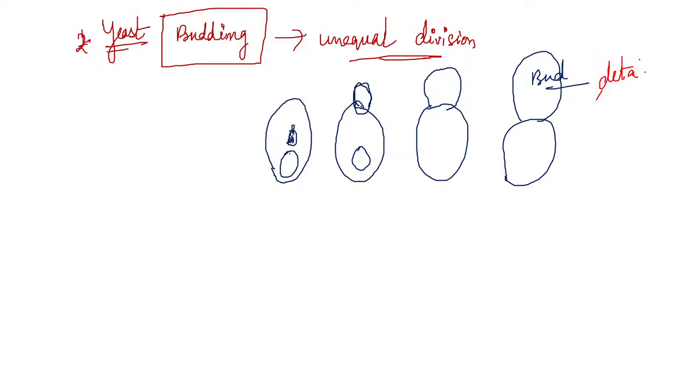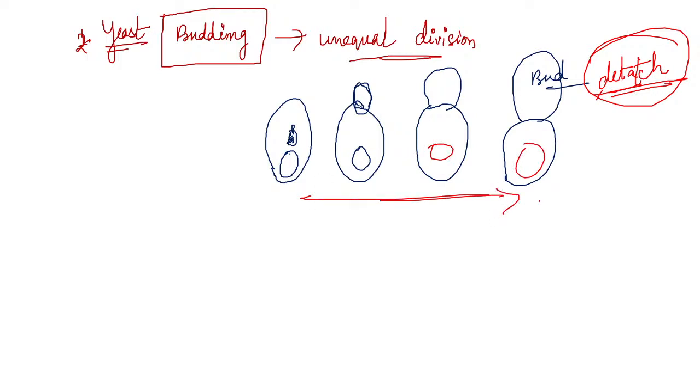When the bud detaches, this is known as the formation of buds, or budding.